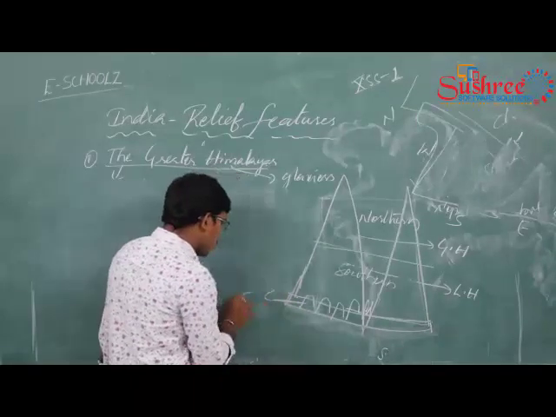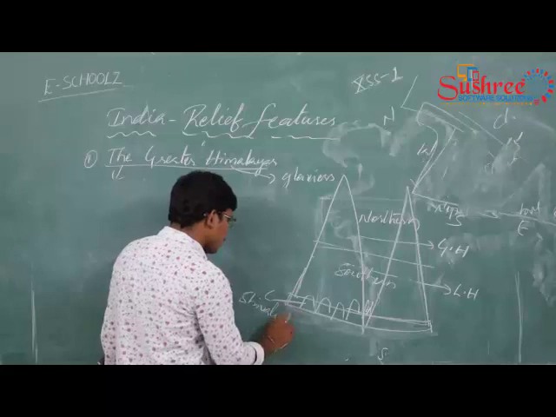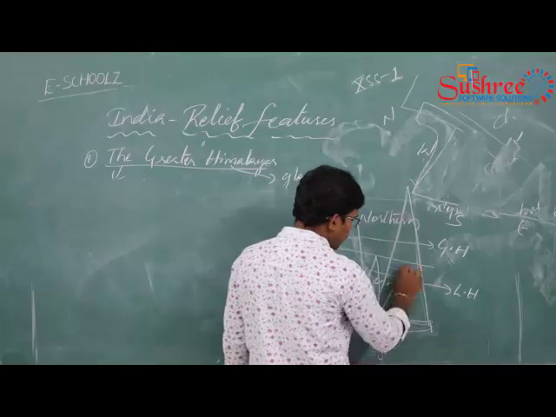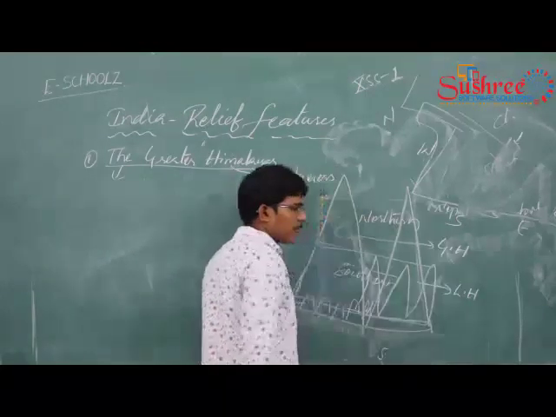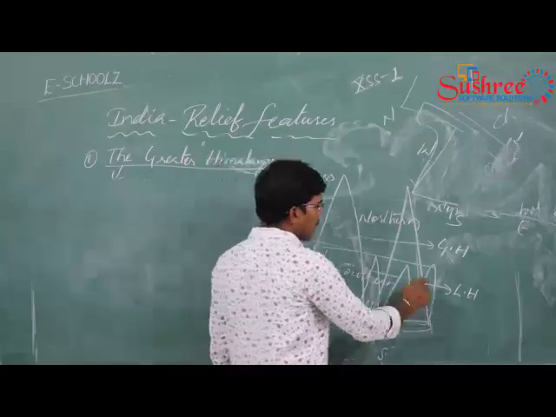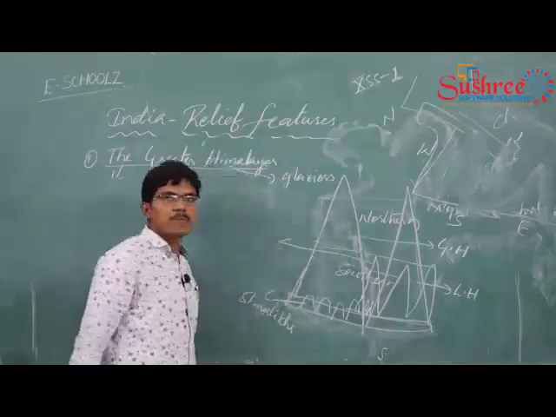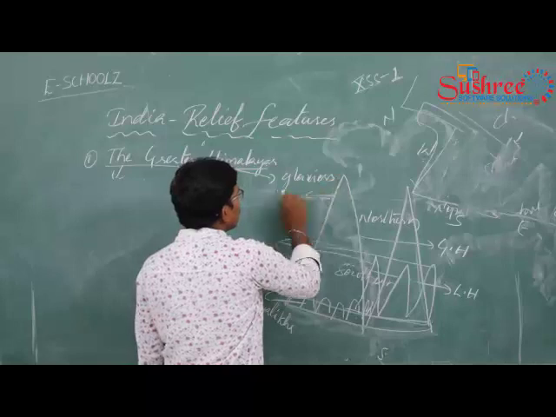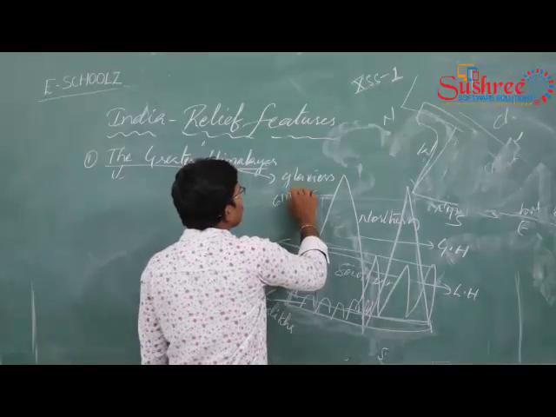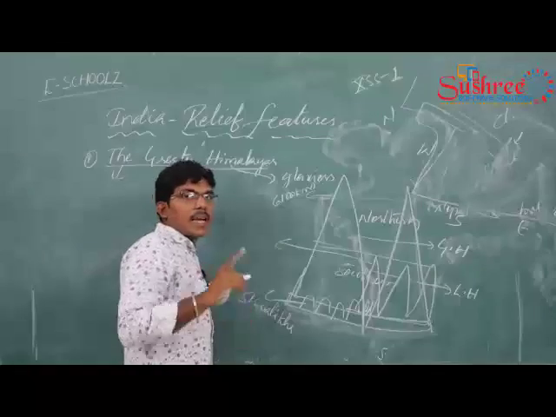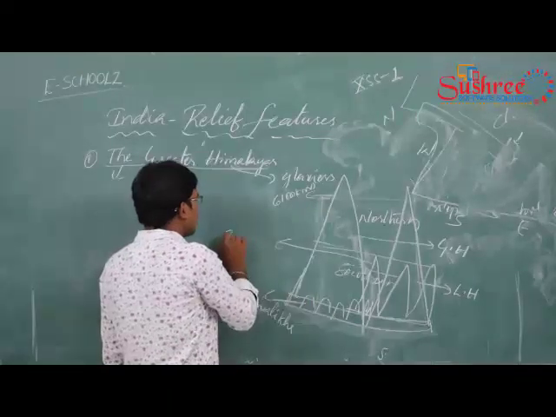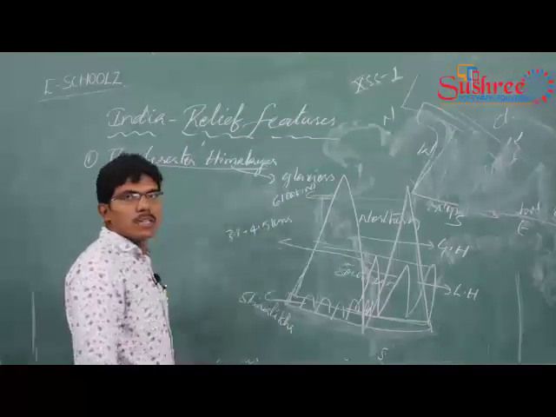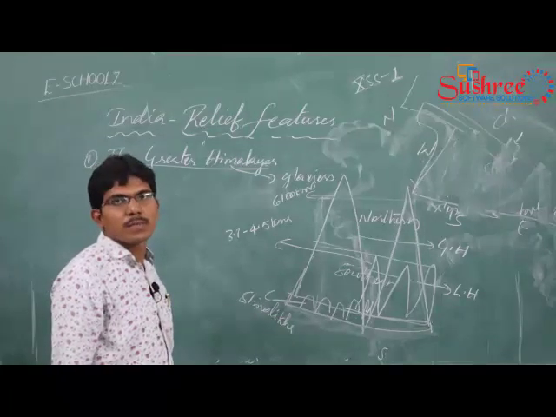These are called the Shivaliks, touching the southern part. The maximum height of the greater Himalayas is 6,100 kilometers, and the maximum height of the lesser Himalayas is 3.7 to 4.5 kilometers.